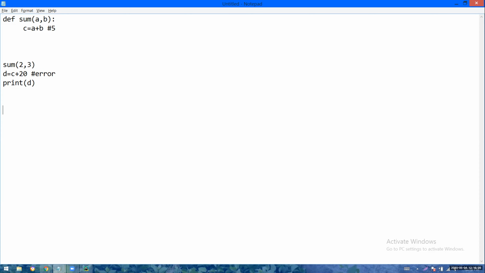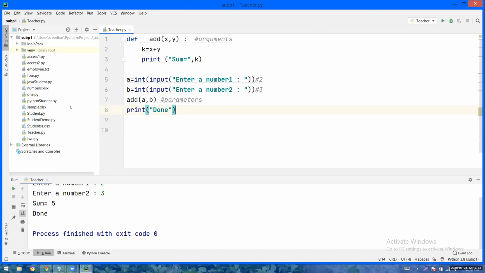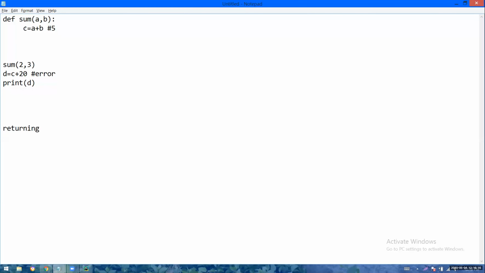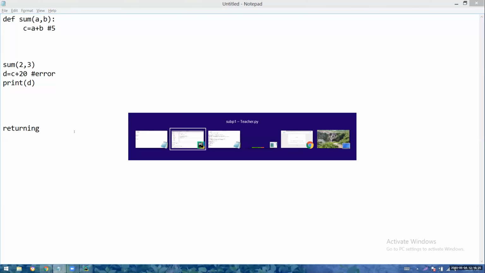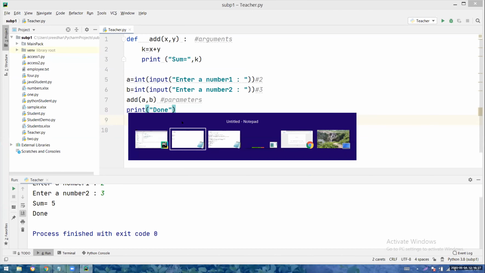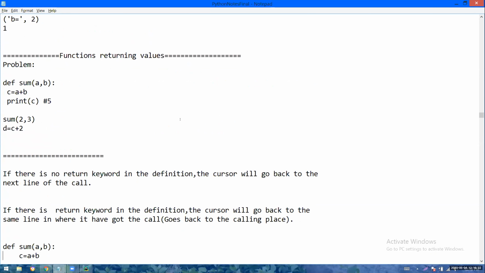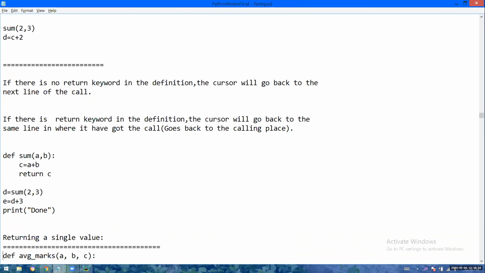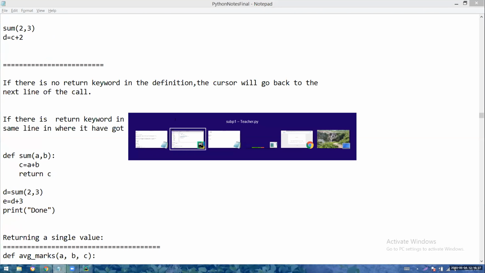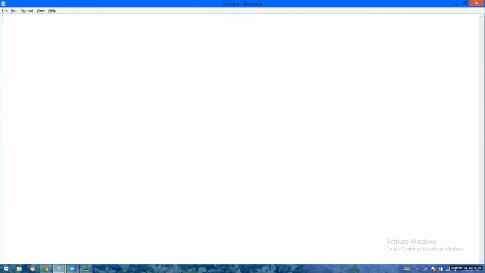By using a concept called functions returning values. If I want to use the values of local variables from outside the block, this is the technique we have to use: functions returning values. Let me show that. I'm just writing one piece of code again.